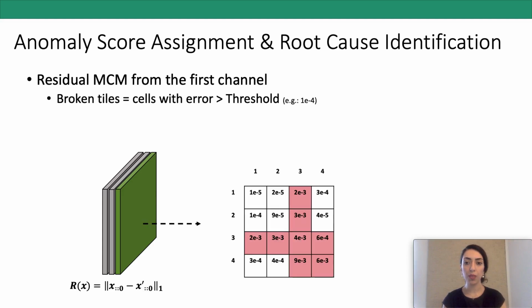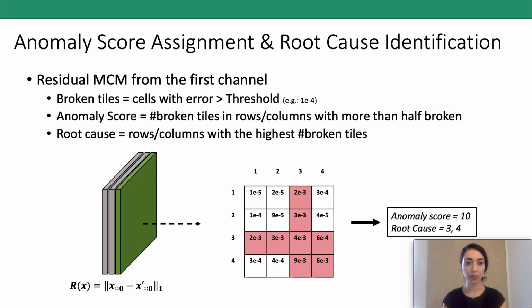Then if we assume that our input has 4 time series, this residual MCM would have a 4x4 shape, and we define broken tiles as the cells of this matrix with error more than a threshold. Those broken tiles are highlighted in red in this example.